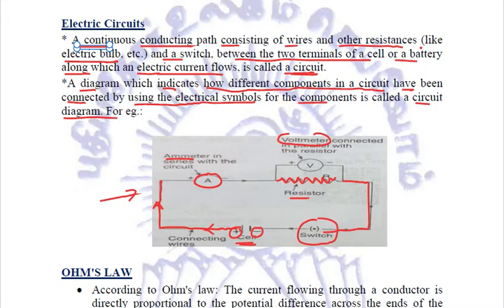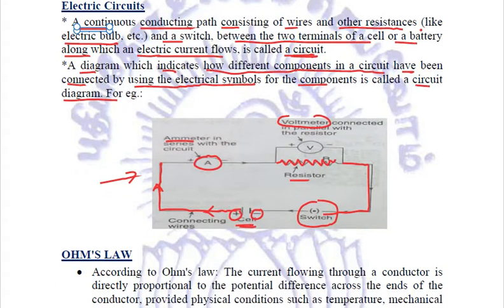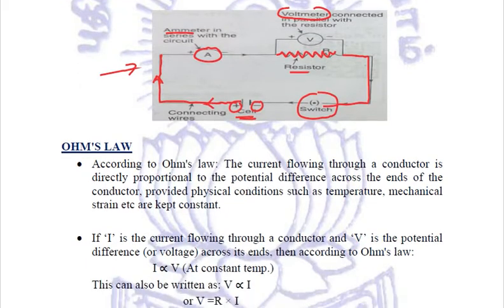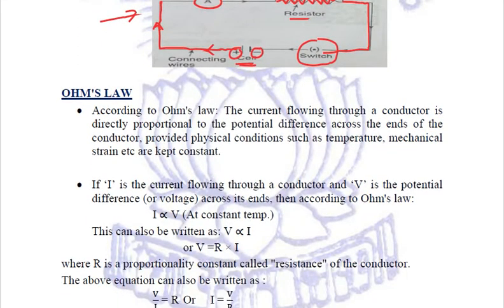So this is a diagram which represents the flow of current, and we have shown this circuit in the form of electrical symbols. Such a diagram is called a circuit diagram. Clear? Now let's come to one of the most important things in this chapter, and that is Ohm's law.